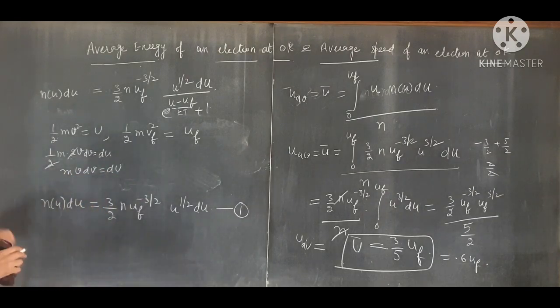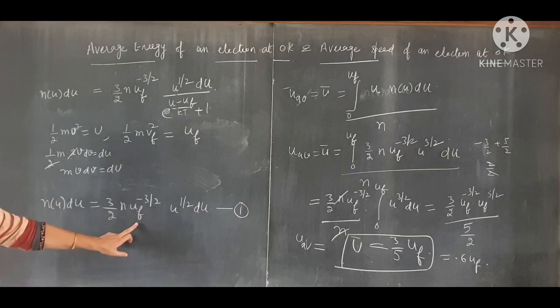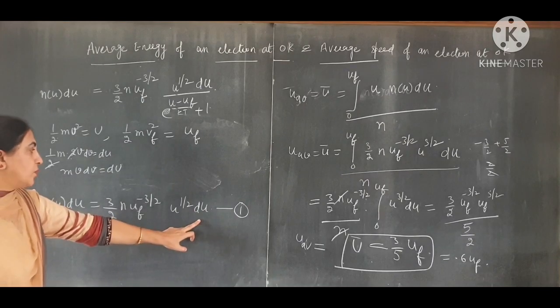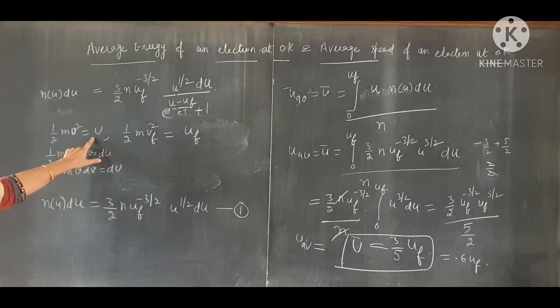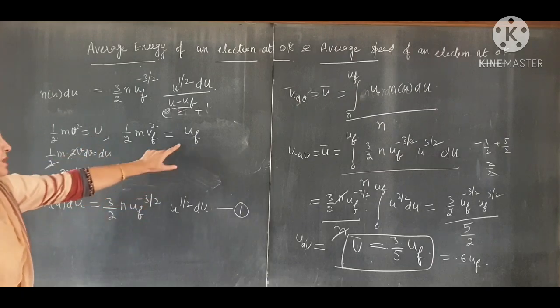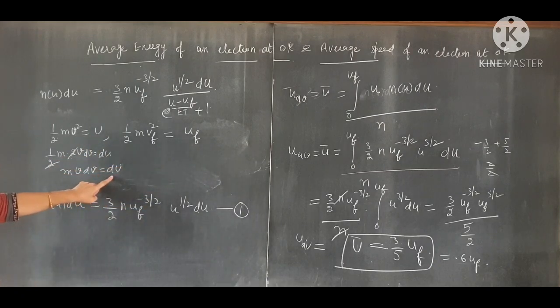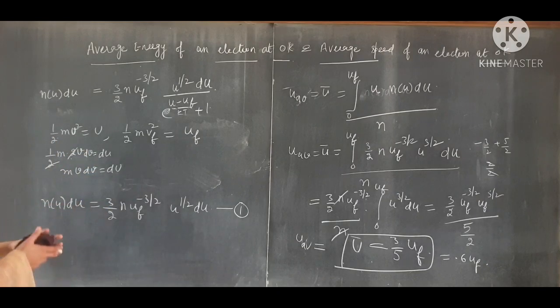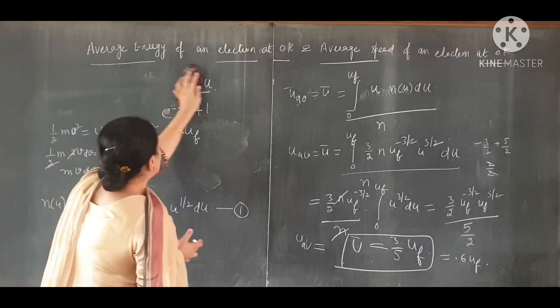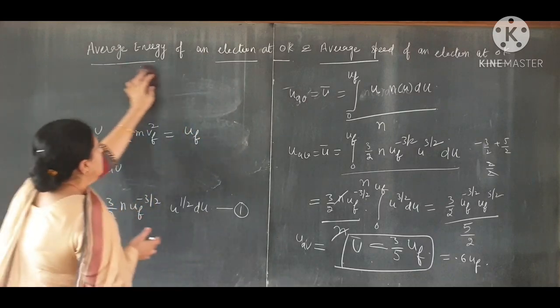Now we have in this equation uf, u, du. So take the value of u from this, the value of uf from this, and the value of du from this. Put all these three values in this equation. So when you put all these values, what do you get?